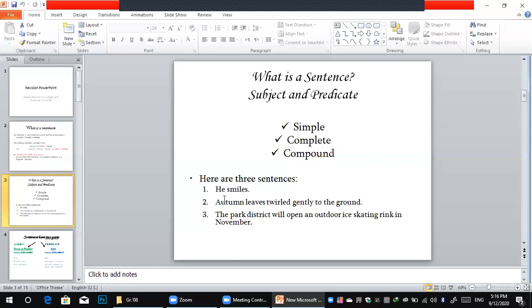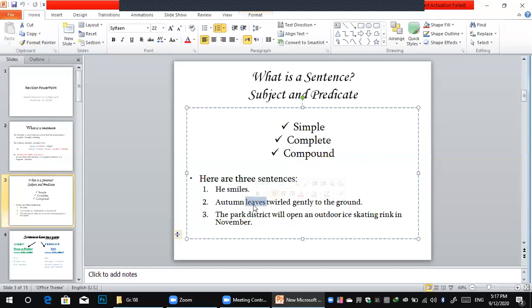But number two, autumn leaves twirled gently to the ground. Autumn leaves. Leaves is the plural of leaf, the leaf of plants. The autumn leaves twirled gently to the ground. And number three, the park district will open an outdoor ice skating rink in November.